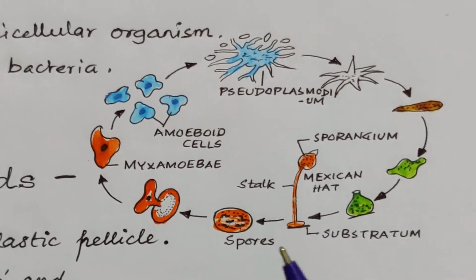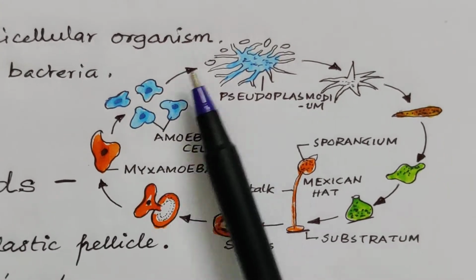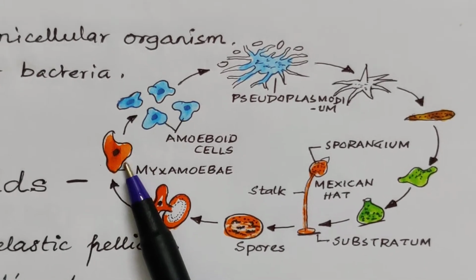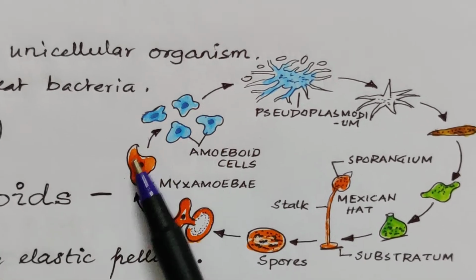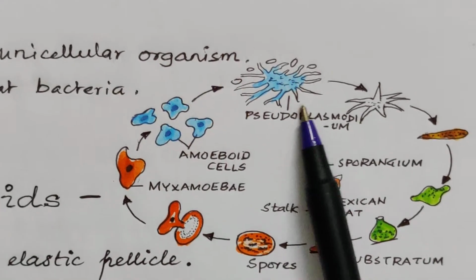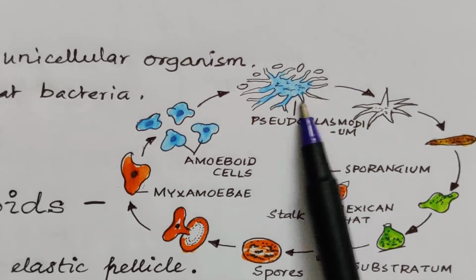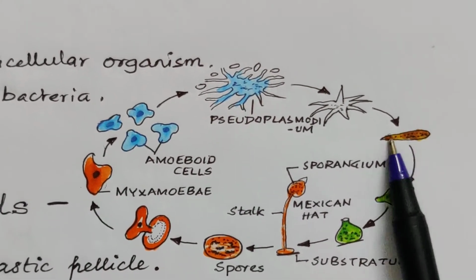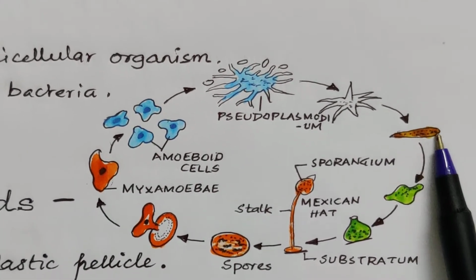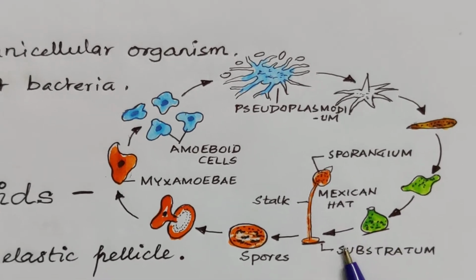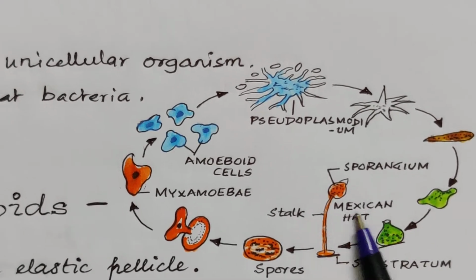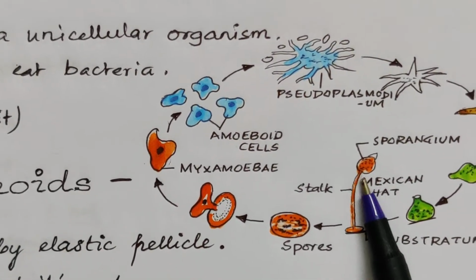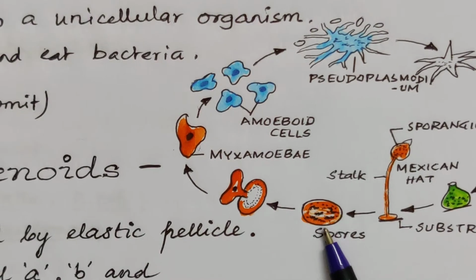Here you can see their life cycle. This is myxamoebae. These are amoeboid cells produced from myxamoebae. From them pseudoplasmodium is formed, this one. From pseudoplasmodium they originate into the organisms. The organisms produce a Mexican hat-like structure containing sporangium, having a stalk which liberates spores.